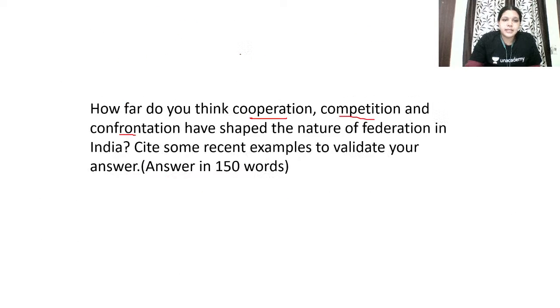So what is confrontation? Confrontation is pointing out the mistakes of the center or other states. The center is questioning the state, the state is questioning the center, or a state is questioning another state. That is also confrontation. Because of this, what is the nature of federation? Because of this, healthy competition will increase among the different states, and center-state cooperation will start increasing. So you can write like that.